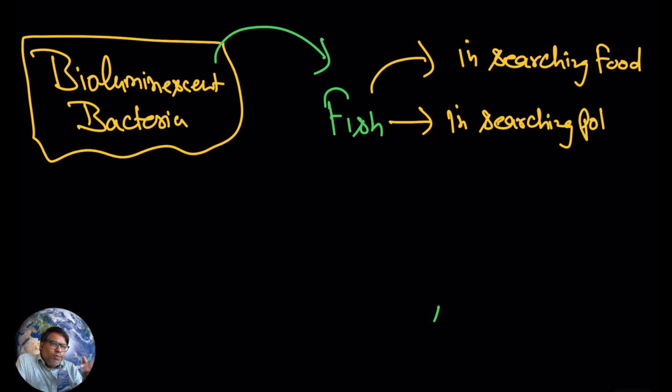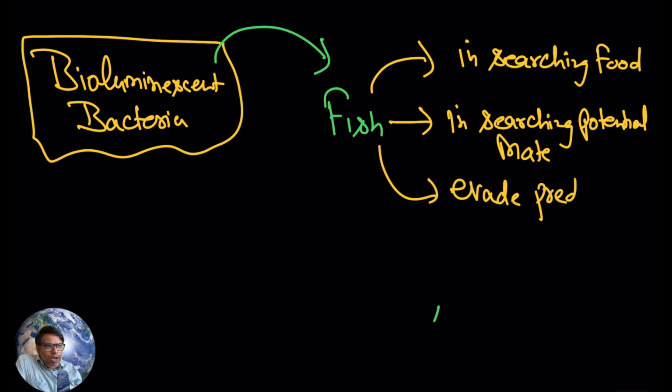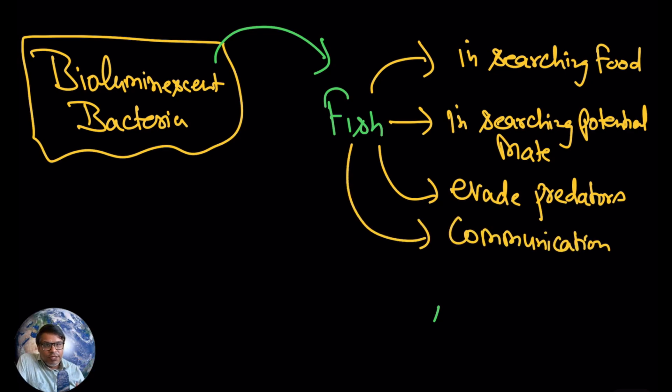Second, they will help the fish in searching for a potential mate. Third, they help the fish evade predators, so the fish can protect itself from predators. Another, they help the fish in communication.